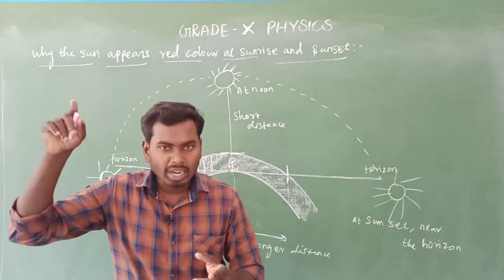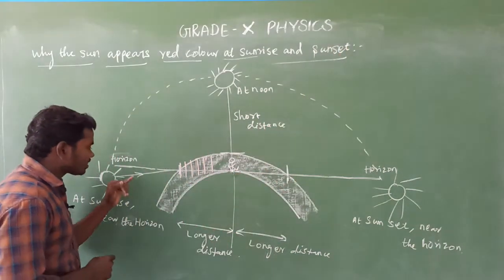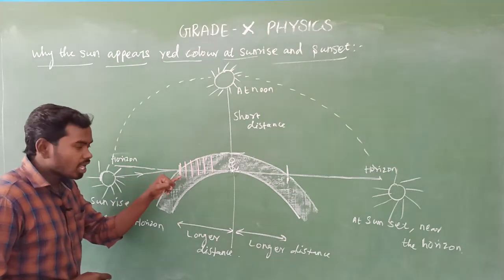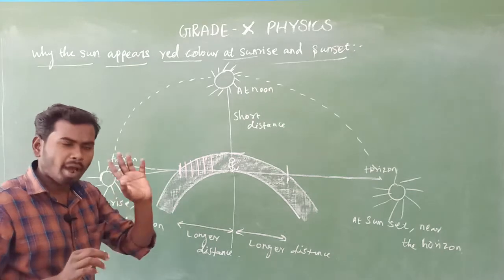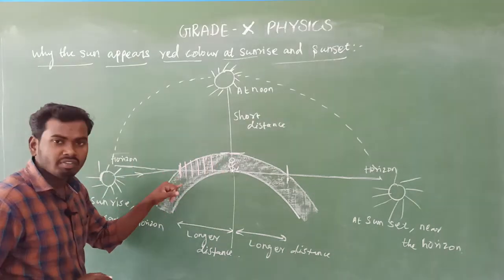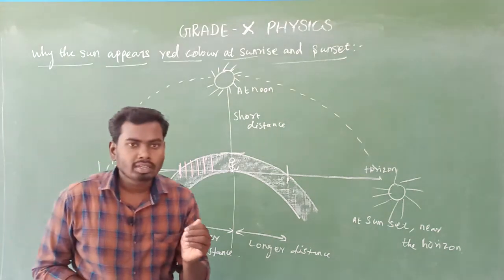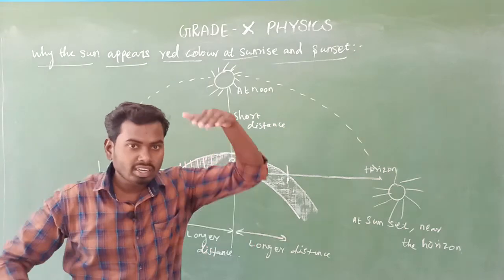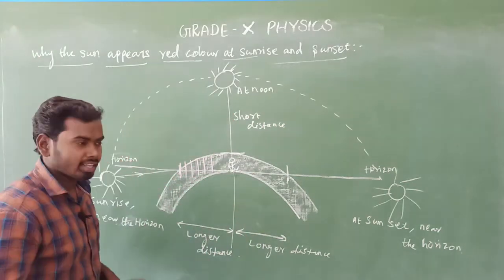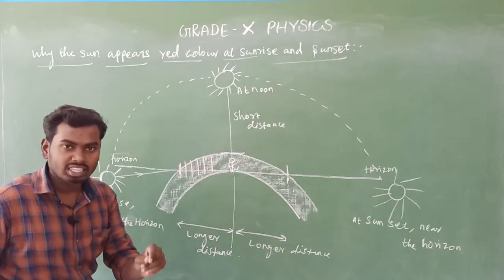The violet color has minimum wavelength and red color has maximum wavelength. So when the sunlight enters into the atmosphere, scattering will be there, because of the particles present in the atmosphere. Am I right? Yes. Already we know if the wavelength increases, scattering decreases. If the wavelength decreases, scattering increases. Am I right? Yes. So violet has the least wavelength.